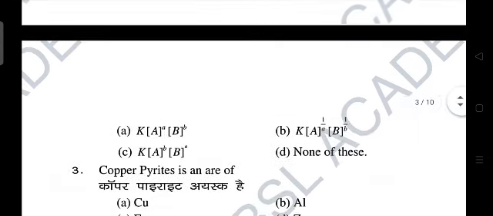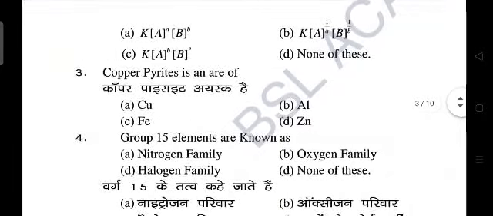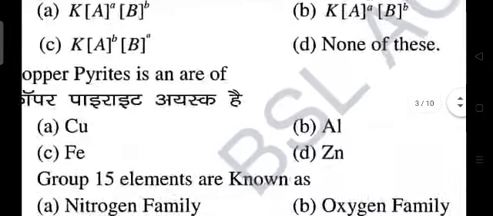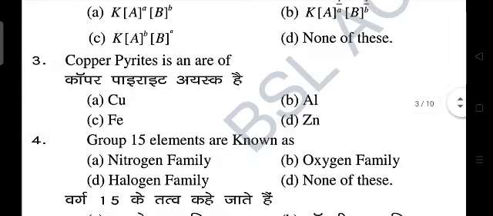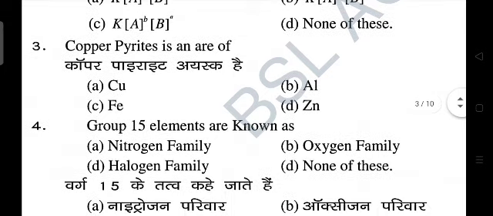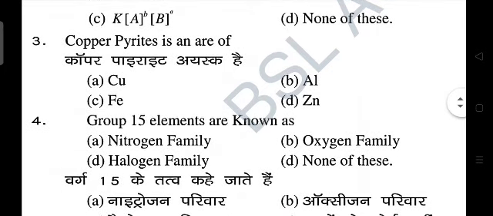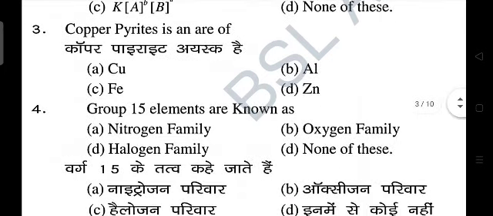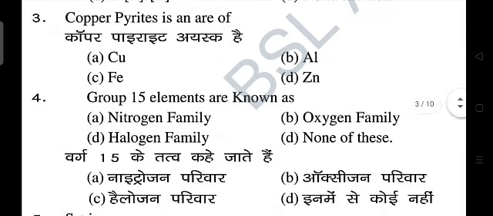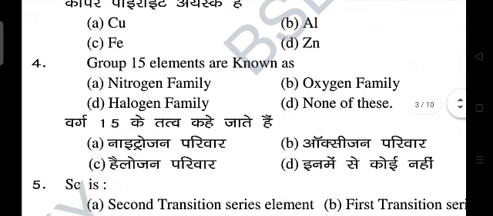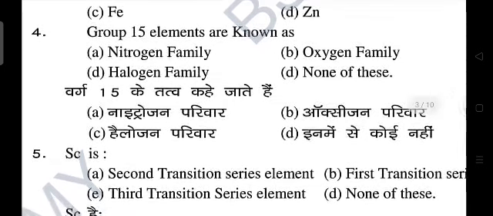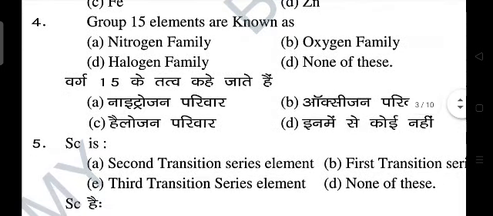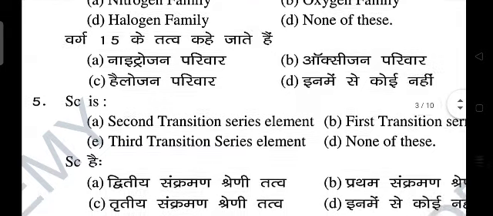Now next, copper pyrites is an ore of. Here it should be ore instead of R, so don't confuse. So correct answer for this question is Cu. And what is the formula for copper pyrites? It is CuFeS2. Now next, group 15 elements are known as nitrogen family, oxygen family, halogen family, none of these. So correct answer for this question is A, nitrogen family.